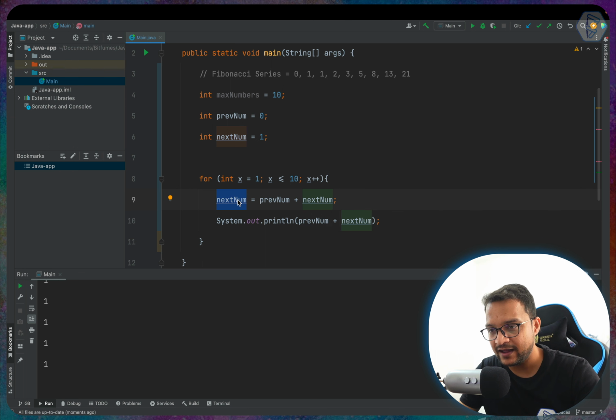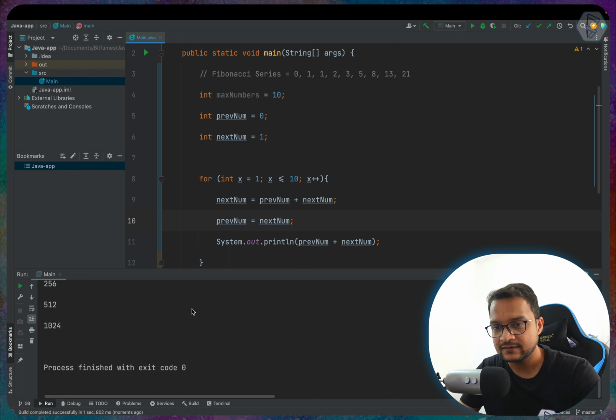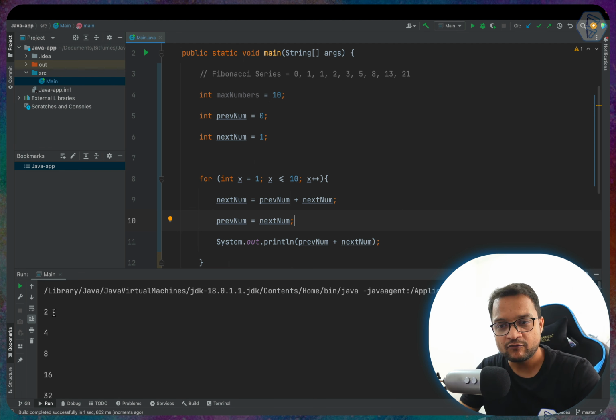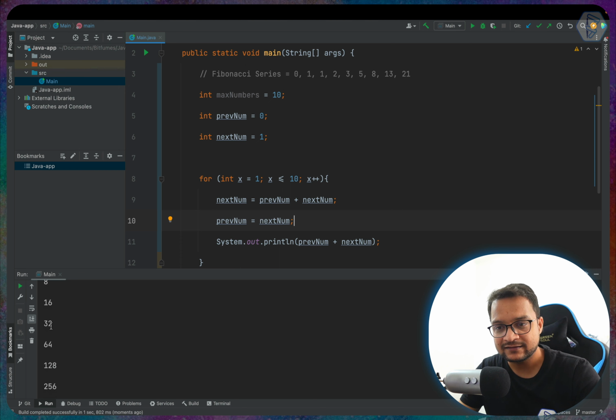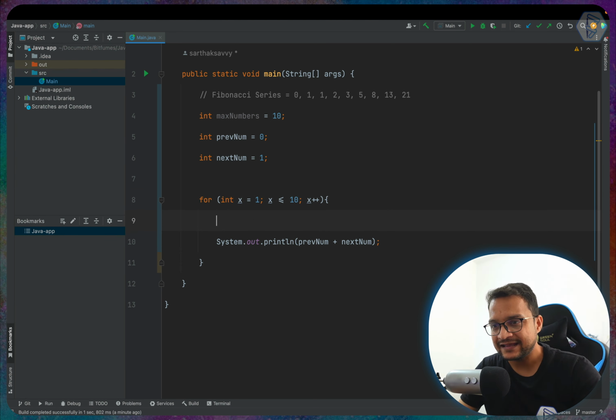This is not actually bad. We just need to reassign the previous number with the next number after we create it. So let's run it, and this time you can see 2 4 8 16. This is not good. To modify the next number, we first need to create a sum, which is the previous number plus the next number.